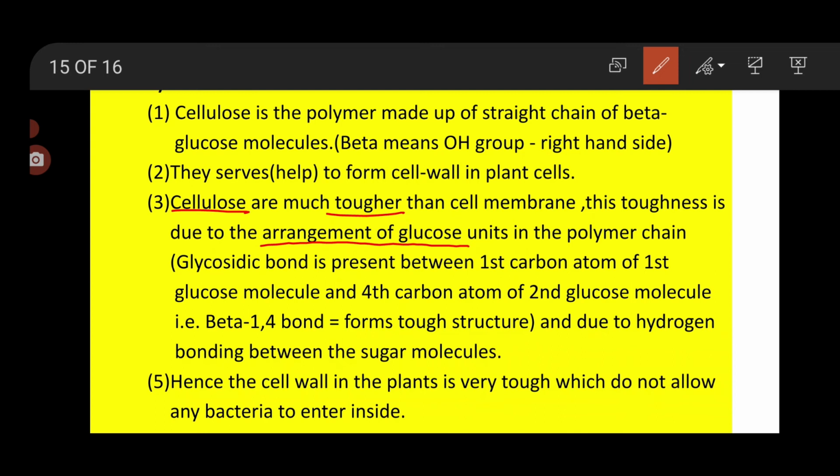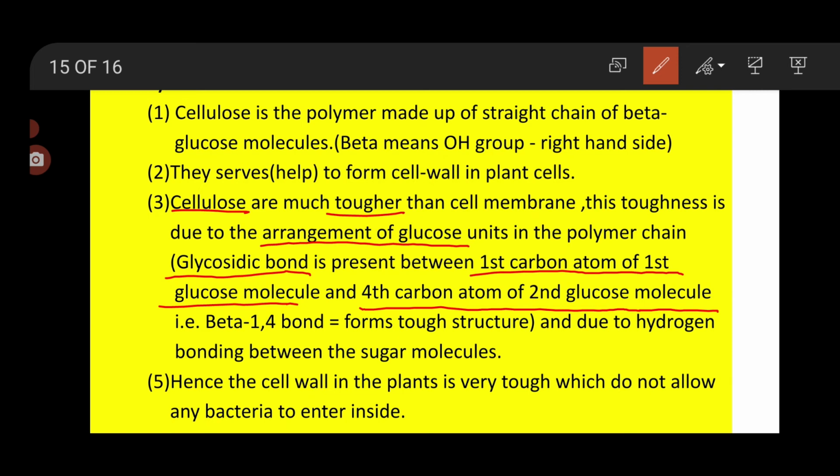In the glucose molecule, what is the pattern of the glycosidic bond? The glycosidic bond is present between the first carbon atom of the first glucose molecule and the fourth carbon atom of the second molecule. And because of this arrangement of the glycosidic bond, the cellulose molecule becomes tougher. This is the first reason.